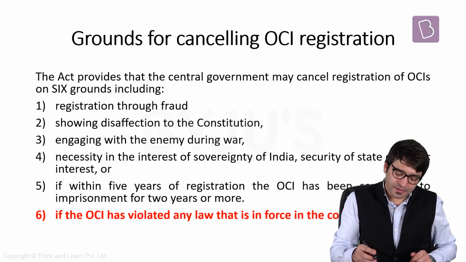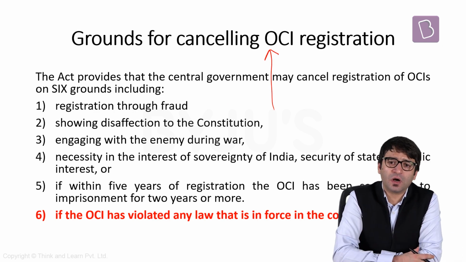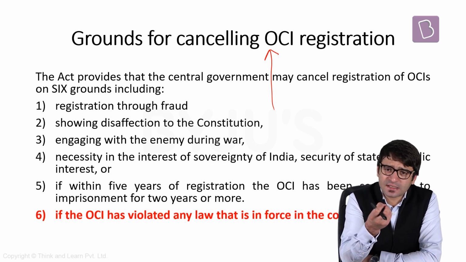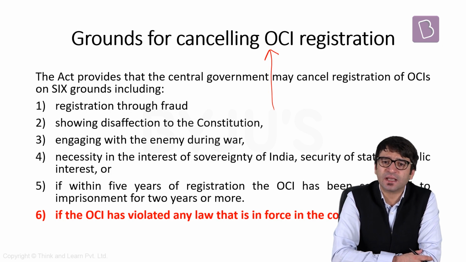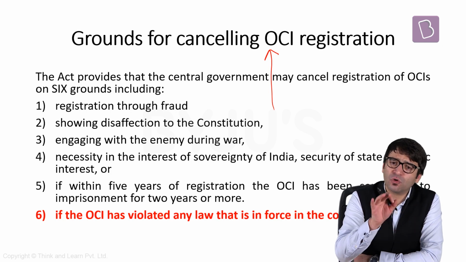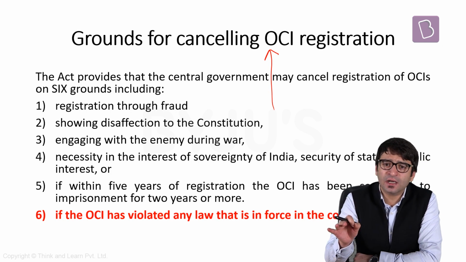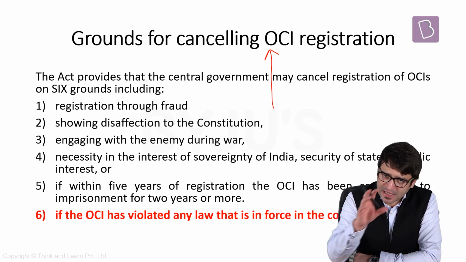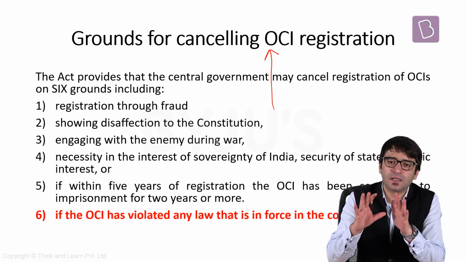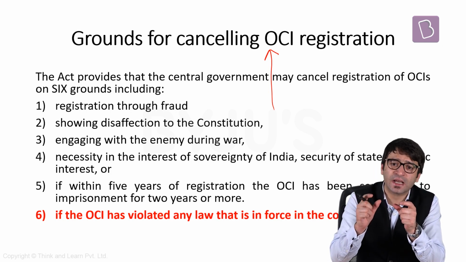And something else regarding the cancellation of OCI registration. There is a card called Overseas Citizen of India card holder. If you were a citizen of India on 26 January 1950, but now you are a citizen of any other country, you can apply for OCI card. And if you have this OCI card, you can enter into India without any visa for life. That's what is the benefit of OCI card. But this OCI card could have been cancelled as well. On what grounds? There were 5 grounds mentioned on the basis of which this OCI card could have been cancelled.